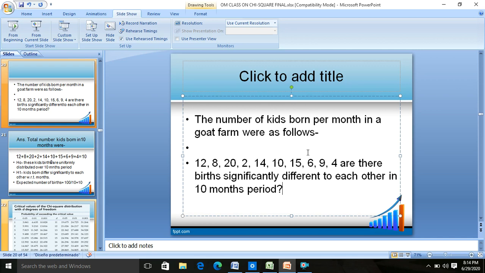Then what you do? You compare its measure of dispersion. Next one, third, what you can go for after having the average value, or here we have the data, and then how do you compare it? The third is hypothesis testing, that is to see whether the difference between the 12 and 8, 8 and 20, 20 and 2 is significant or not.